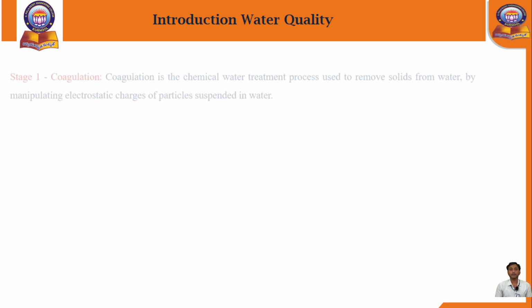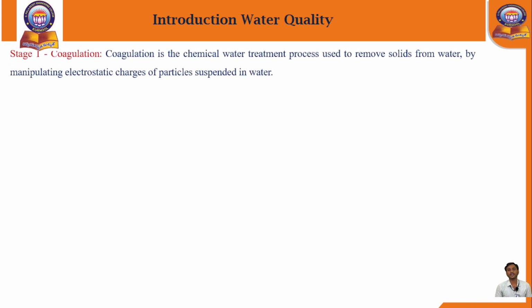Next, the first stage. Stage 1 is nothing but coagulation. Coagulation is a chemical water treatment process. It is the first stage. We have collected raw water, and in that raw water different types of impurities will be present. To remove all these solid particles from the raw water, some chemicals will be added, for example chlorine.